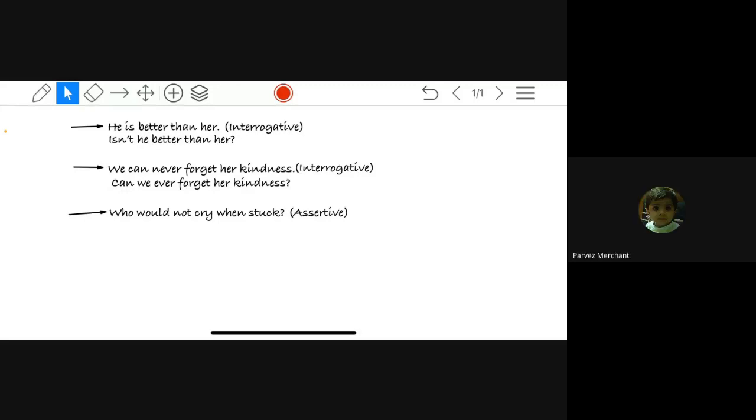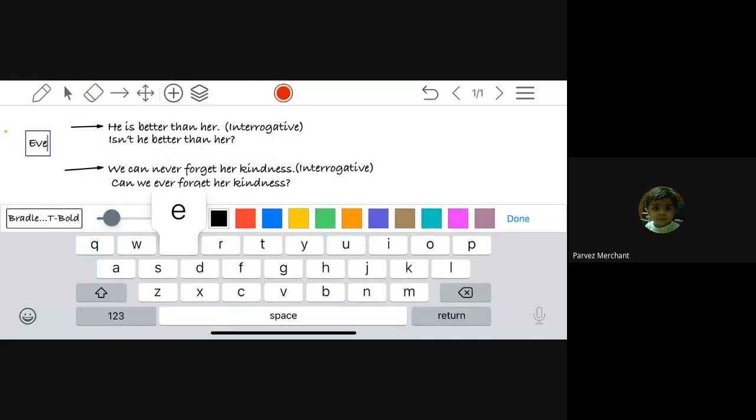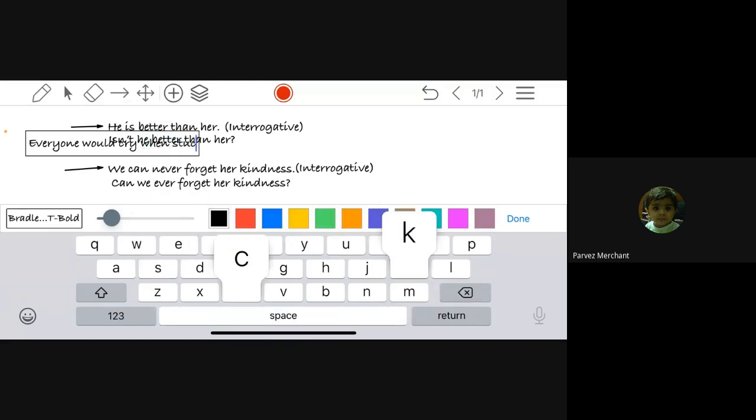No, it is just given who. So who would not cry when stuck? See, the meaning of the sentence: when you are stuck, when you are in some problem, you will cry. So everyone will cry. So we will write everyone. Everyone would cry when stuck, means when in some problem.